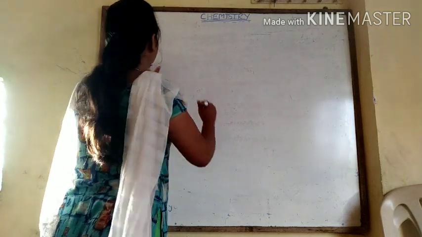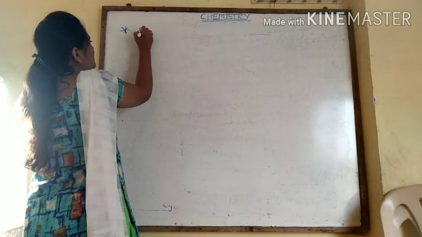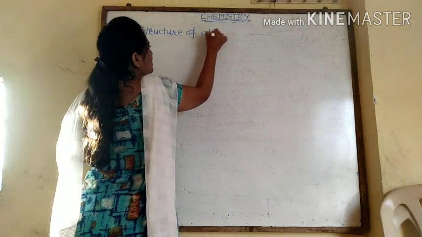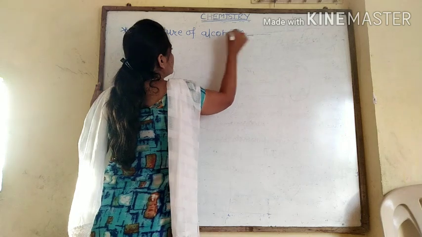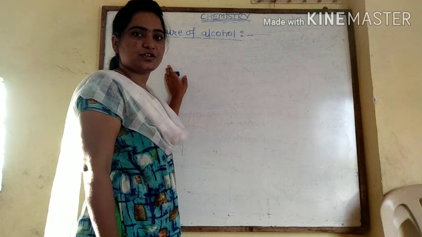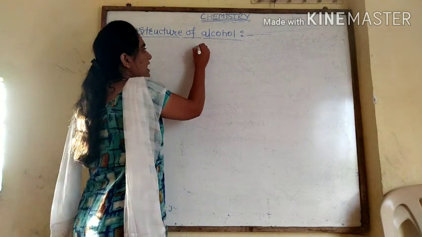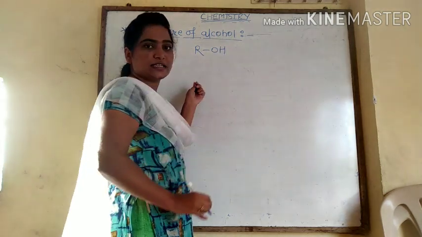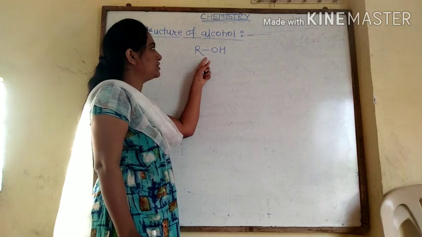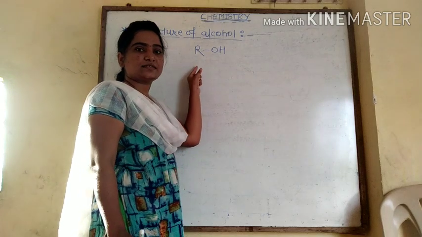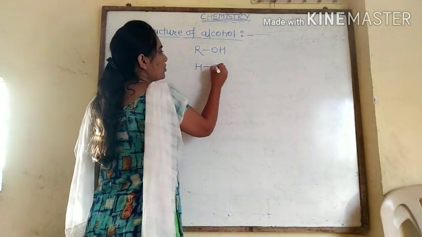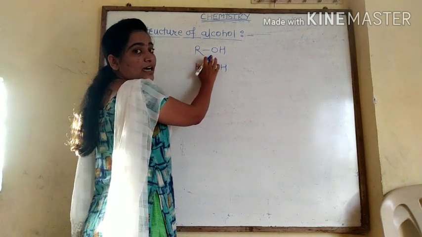So look here, structure of alcohol. Now we know that the general representation of alcohol is R-OH. An alcohol molecule will show the geometry just like that of the water molecule, because in case of water it is HOH and in case of alcohol ROH.